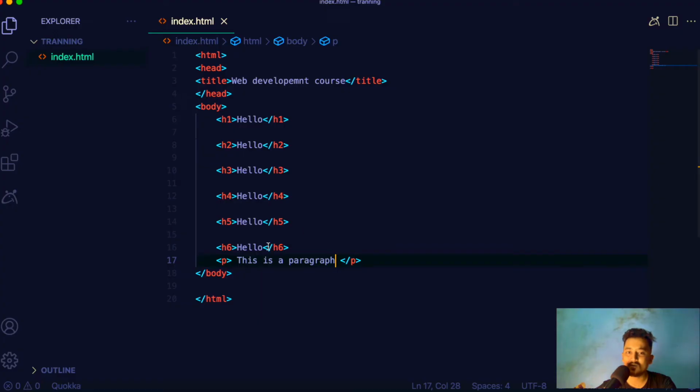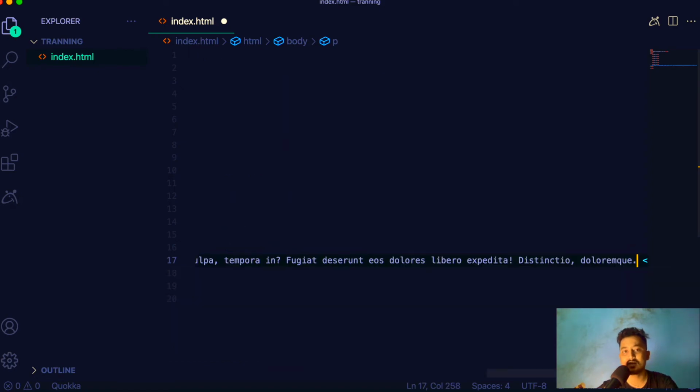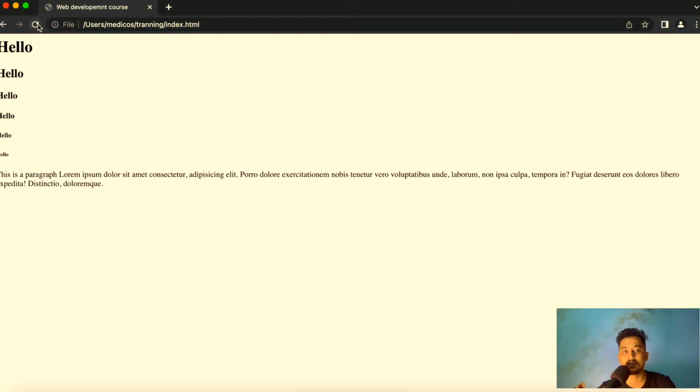Now I want to make my paragraph a little bit longer, so I will just type lorem and then enter, and refresh it here. As you can see, lorem is text that makes no sense at all, but I don't want to keep typing all of this. That's why I just used lorem. It just generates random text, whatever. So the lorem shortcut gives me all this text, and it is inside the paragraph tag, and you can see here that this is actually a p tag which contains all the paragraph or all the text that we wanted.